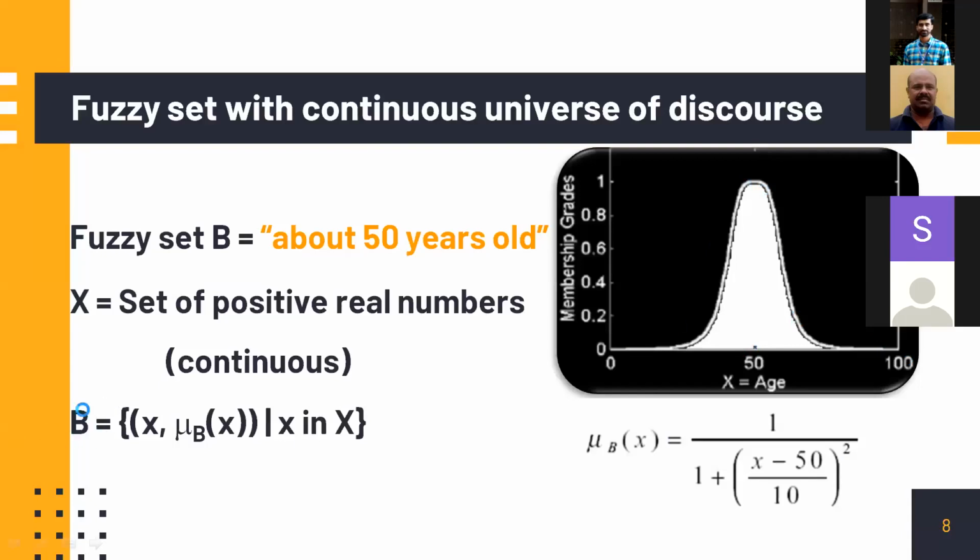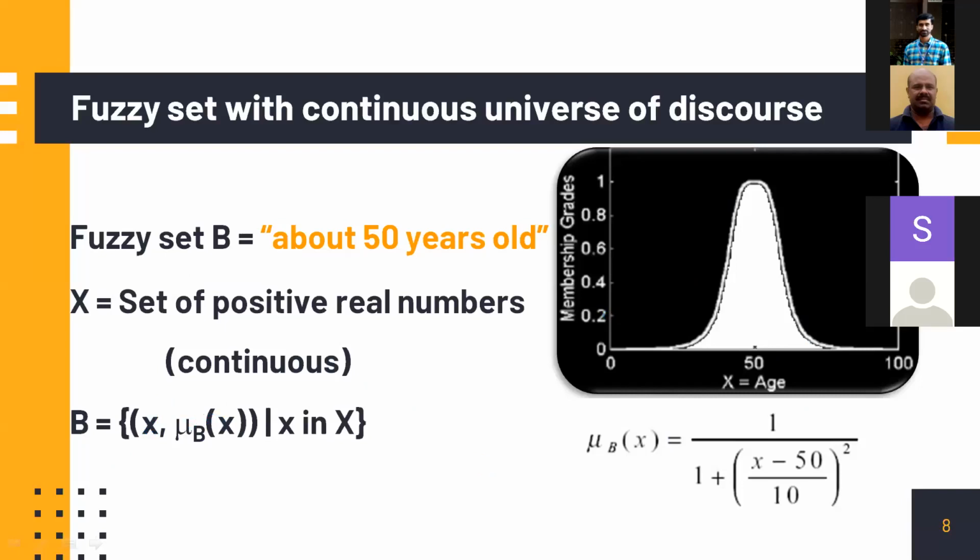Anyway, this is how we write a fuzzy set. B is equal to X, comma, mu, where mu means membership value. Suppose X is equal to 50. X is the variable. X is equal to 50, we may write 50, membership value is 1. Or if it is 49 or say 53 or something like that, you find out what the value is. Then if X is 53, write the membership value. This is one way of writing the fuzzy set.